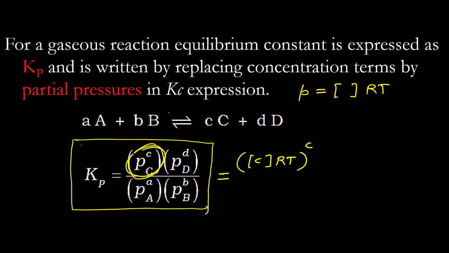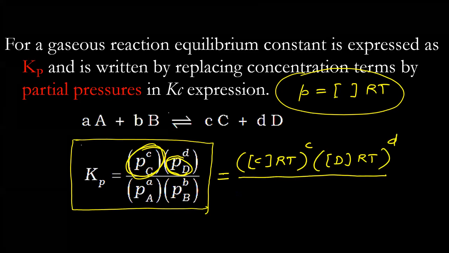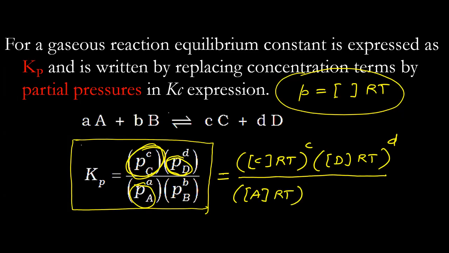PC I can write as concentration of C into RT. Similarly, PD will be concentration of D into RT, using this relationship that we found previously, whole to the power d, divided by PA. PA we can write as concentration of A into RT whole to the power a. Similarly, PB I can write as concentration of B into RT, and this whole to the power b.